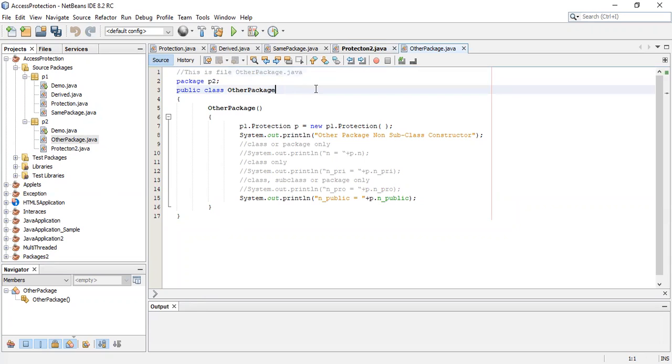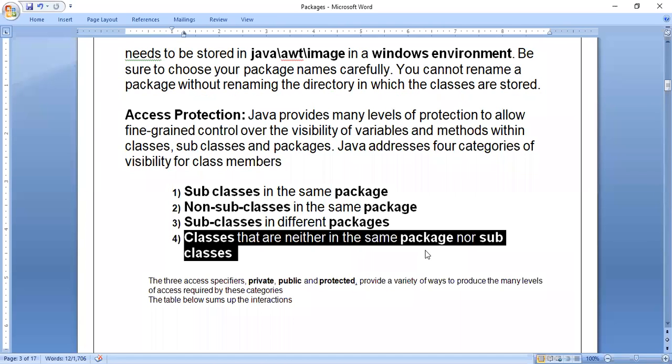One more thing is, I have not used the extends keyword and I have not written any other class name here. So it is not a subclass. So the last category is non-subclass, and it should be present in a different folder. With respect to P1, it is a different package. So the category name says classes that are neither in the same package, because P1 and P2 are two different folders, nor a subclass. So these are the four categories.